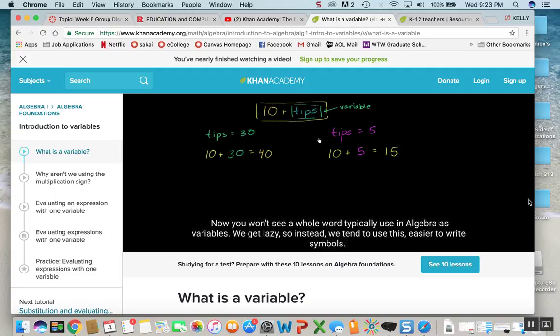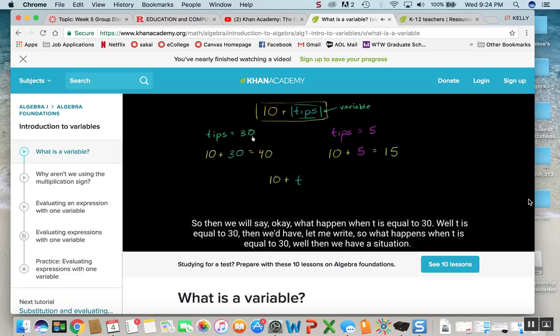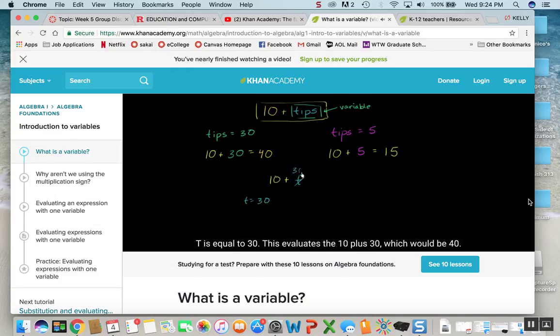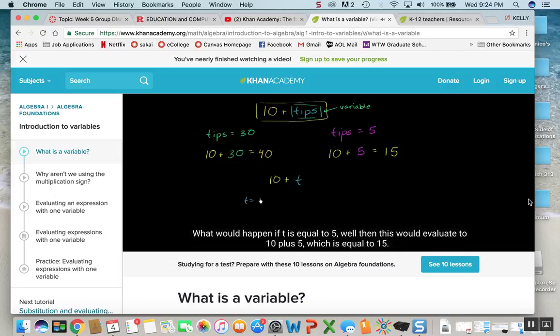Now, you won't see whole words typically used in algebra as variables. We get lazy, and so instead we tend to use just easier to write symbols. And so in this context, instead of writing tips, maybe we could have just written 10 plus t, where t represents the tips that we get in an hour. And so then we would say, okay, what happens when t is equal to 30? Well, this evaluates to 10 plus 30, which would be 40. What would happen if t is equal to 5? Well, then this would evaluate to 10 plus 5, which is equal to 15.